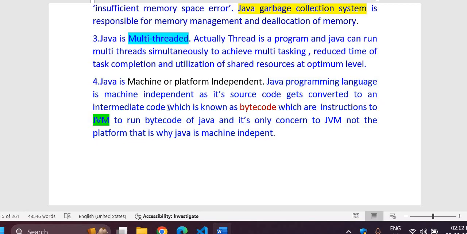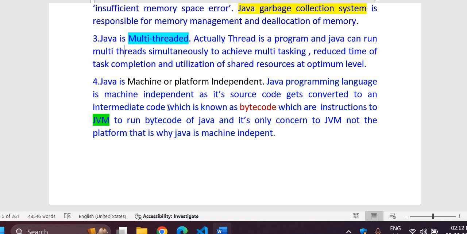So it's not concerned at all with any operating system, whether you are using Windows, Linux, or any other operating system. But one thing you have to keep in mind: Java programs are machine independent, meaning you can write them anywhere and run them anywhere, but the Java virtual machine is machine dependent.